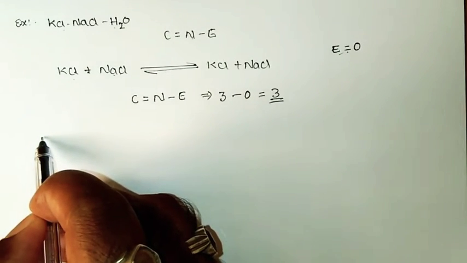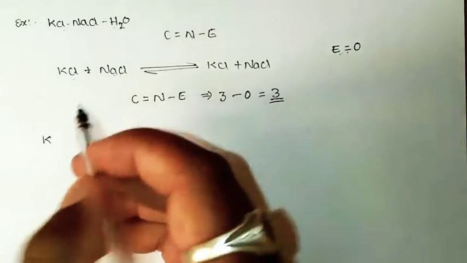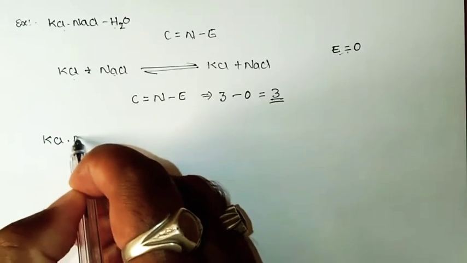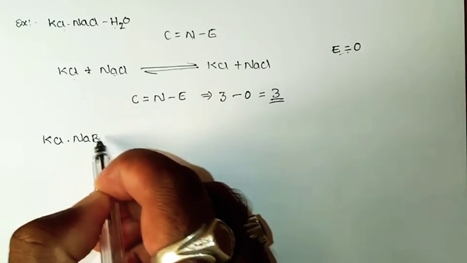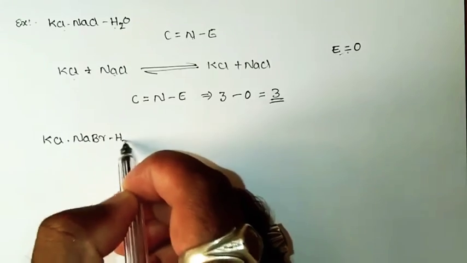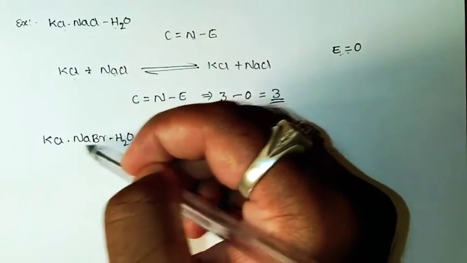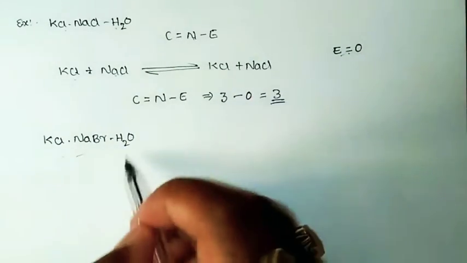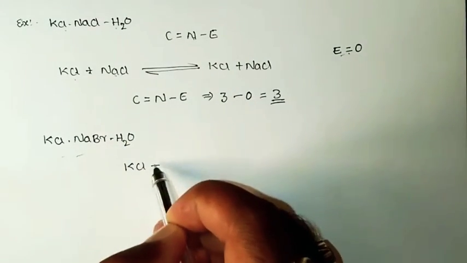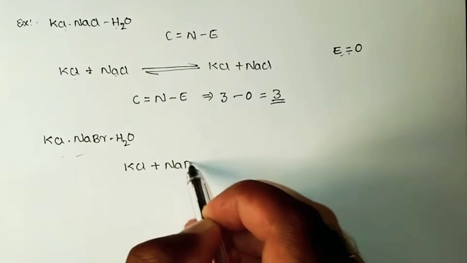But if you consider the other system, say KCl and NaBr in H2O. If you consider this system, we can notice the existence of a reaction. So for example, KCl can react with NaBr.